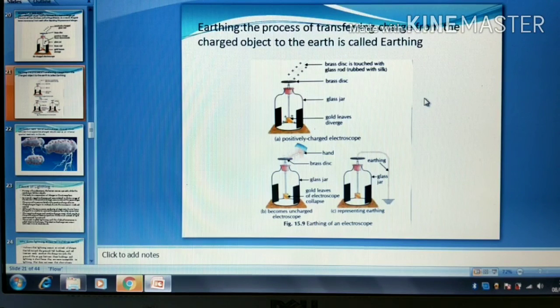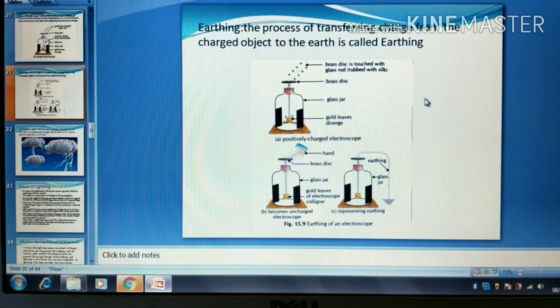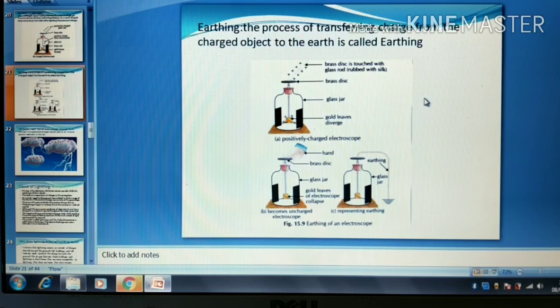In the next module, that is the third module, we will be discussing lightning in detail: why lightning is caused, what its devastating effects are, and what precautionary and safety measures we can take to save ourselves from lightning.